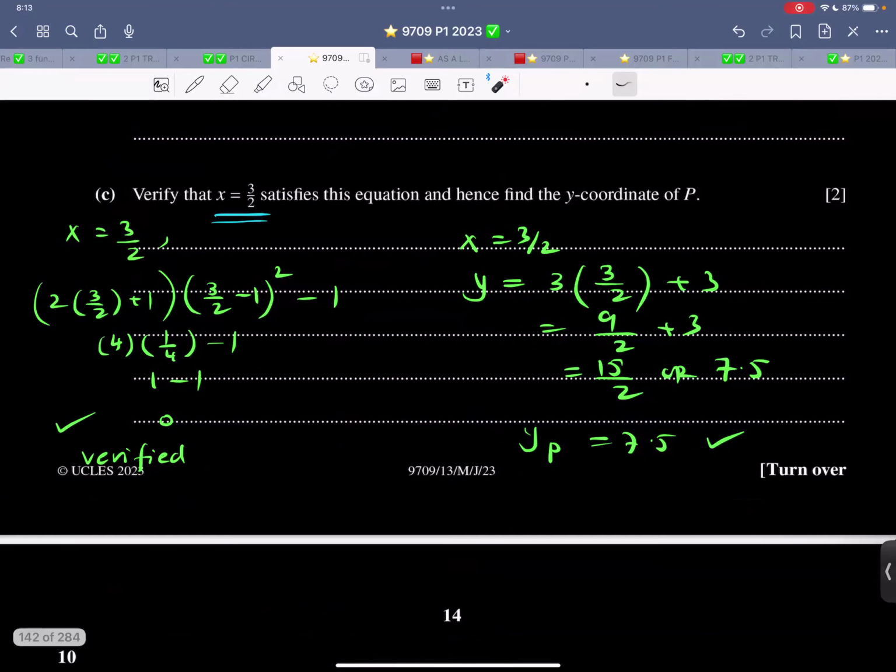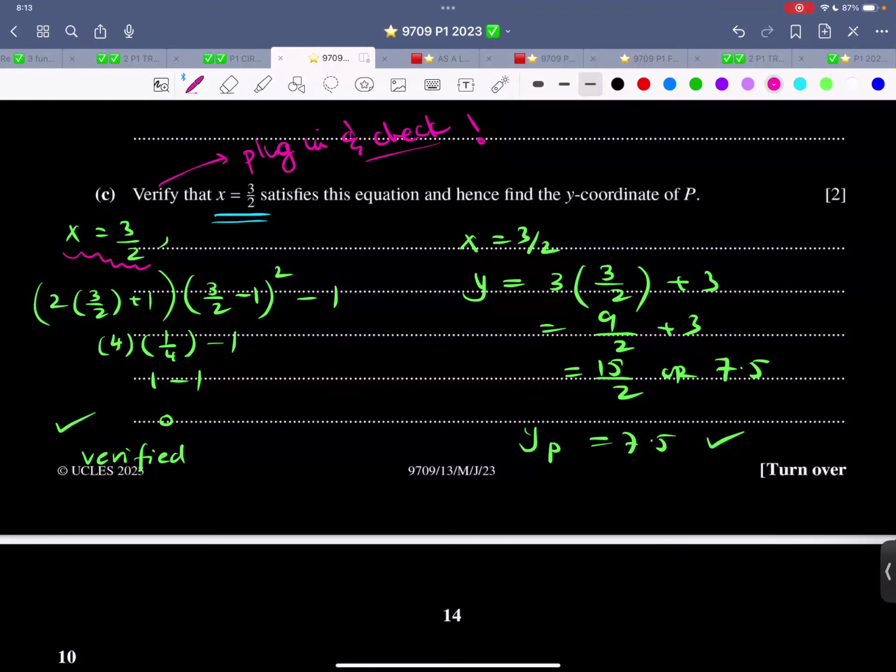Is there a part C? Yes. Verify. So now the word verify means plug in and check. They are not asking us to find. They are asking us to verify. They have given us the solution. So when x is 3/2, just plug it in over here. And this comes out to be 0. It's fulfilling this equation.